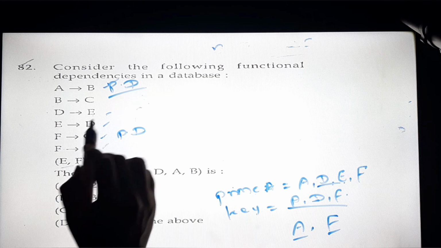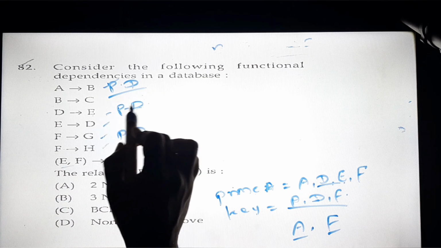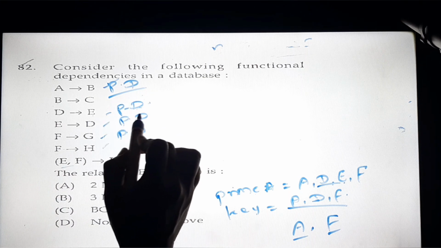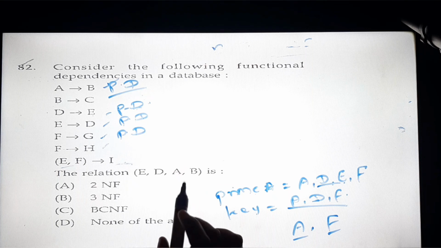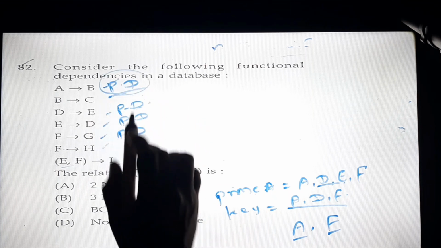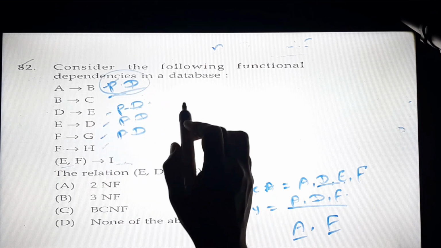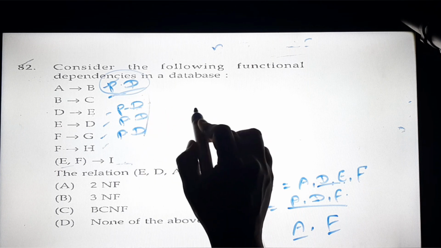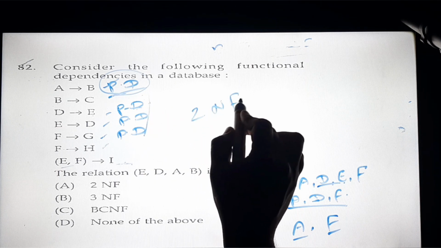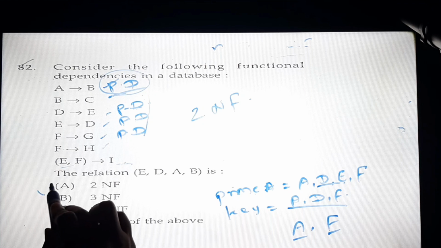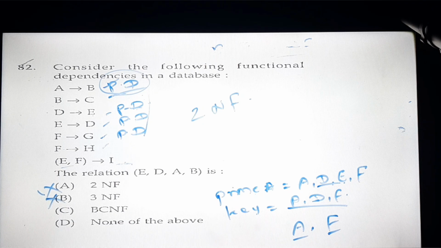If you think about prime attributes, then D will again give partial dependencies. So we have so many partial dependencies. When at least one partial dependency is there, it is sufficient to say that the table is not in 2NF. So we have 4 partial dependencies, we can say that the table is not in 2NF. When the table is not in 2NF, what does it mean? It is also not in 3NF. It is not in 3NF means it is also not in BCNF. So the option is D, none of the above.